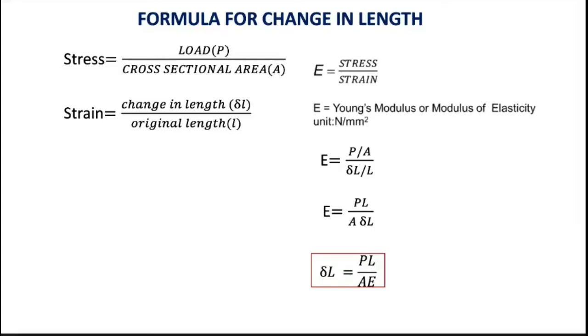For any object, even a rubber band, if you know the Young's modulus of the rubber band, the load you are applying, the length of the rubber band, and the cross section of the rubber band, you can calculate the change in length produced on the rubber band for that particular force. So change in length can be calculated by using this formula, PL by AE.